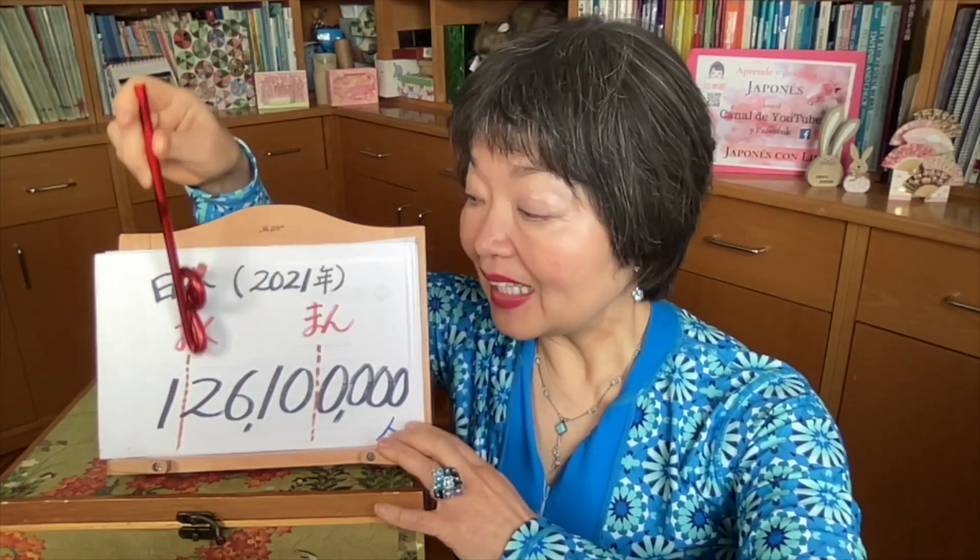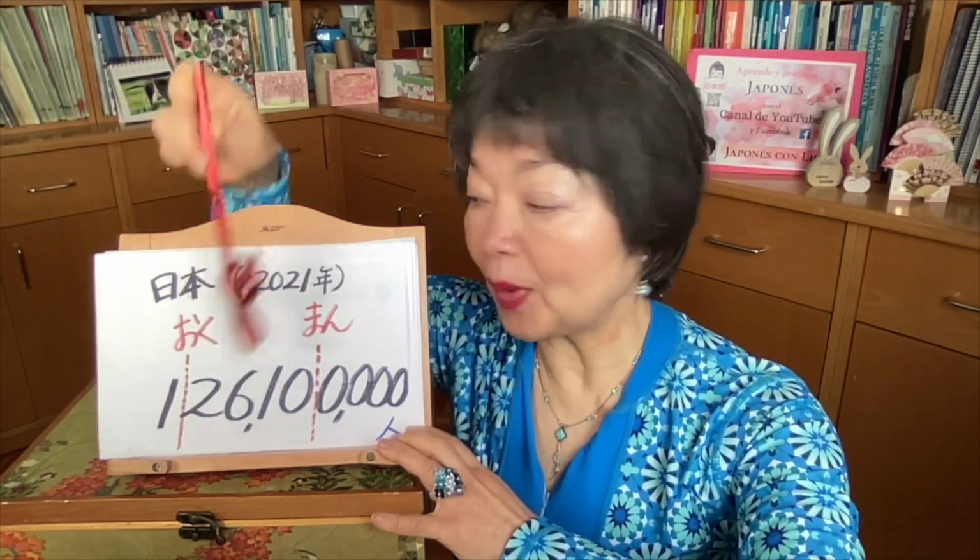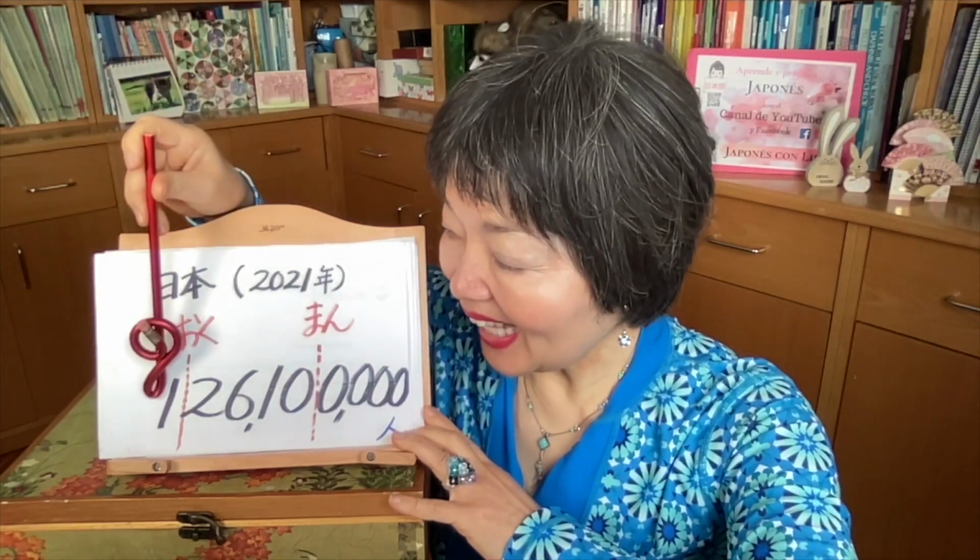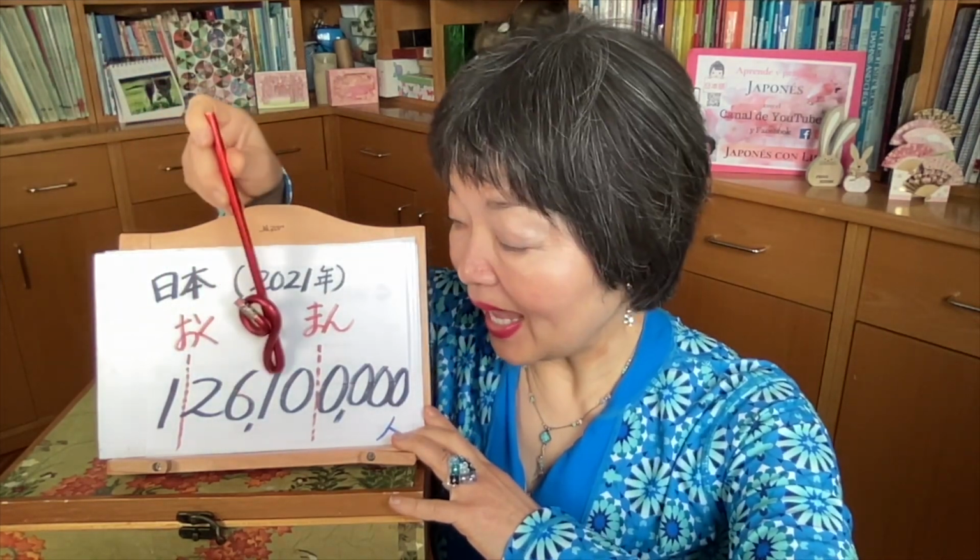Now, Japanese population, Nihon, Japan, and this is from 2021, 2021年. 1, 2, 3, 4, one line, man, 1, 2, 3, 4, the other line, oku. So this number, we say 1億2610万人. 1億2610万人. In English, 126,100,000 persons.